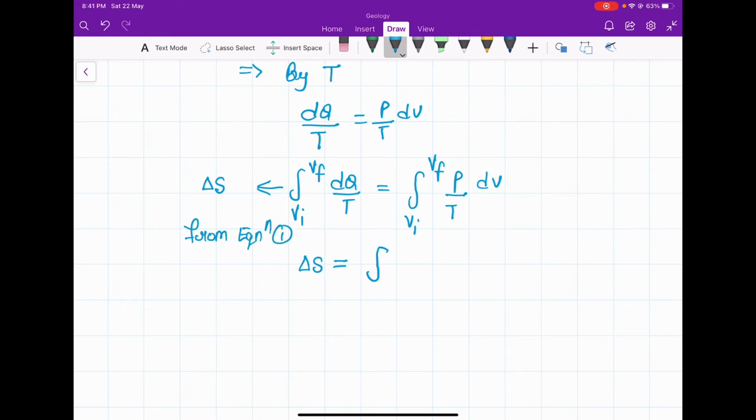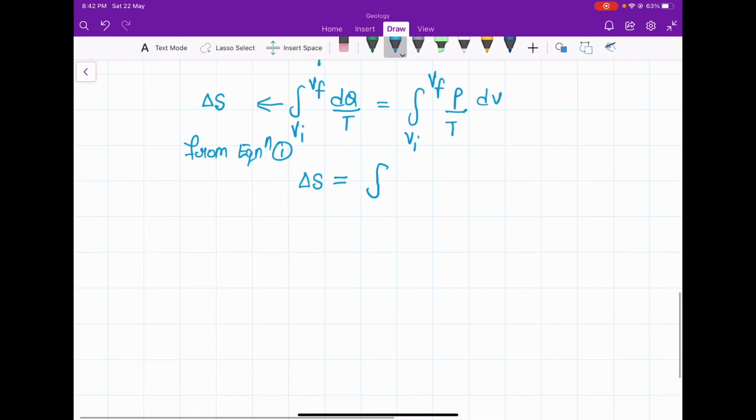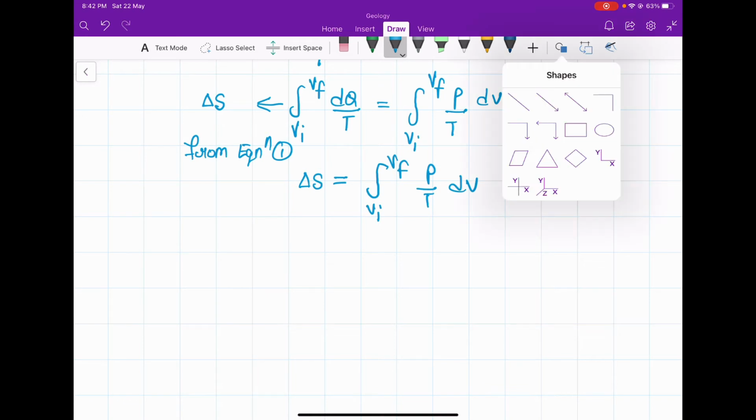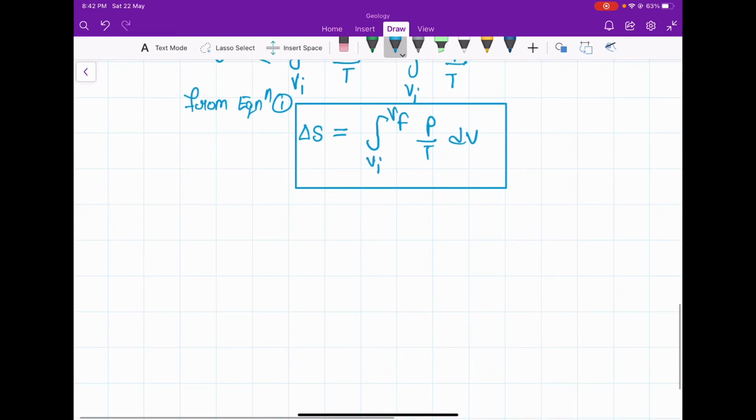So this is your definition of entropy from the second law of thermodynamics. ΔS equals the integral from Vi to Vf of P over T dV. This is the formula for change in entropy if there is a change in volume. So now we will simplify this.